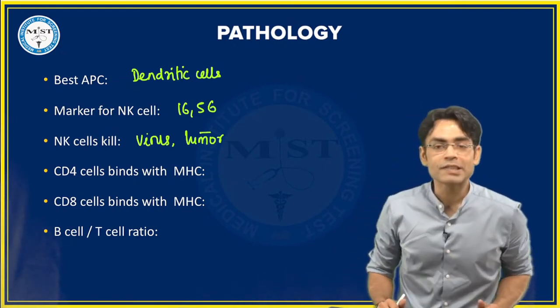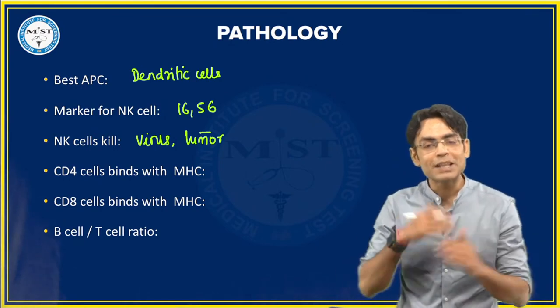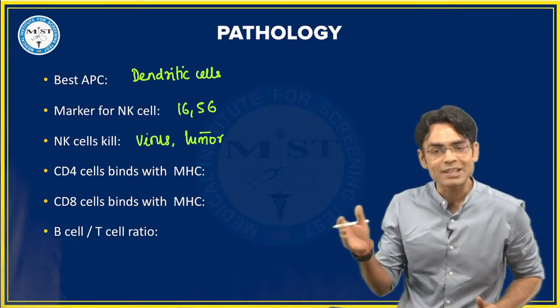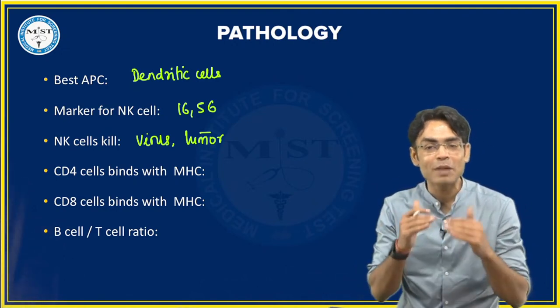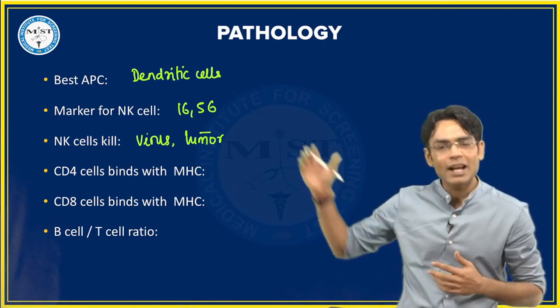Happiness zone, I know 16 and 56 were not given in the options, but the other options in the INI-CET exam were for different cells. So you can also find out the options by ruling out. Okay? So there are other options also.